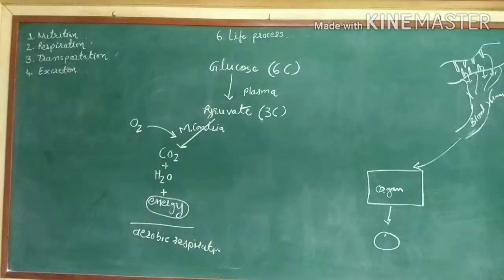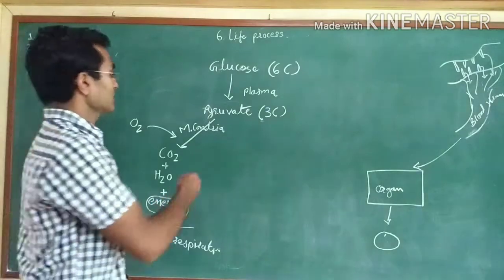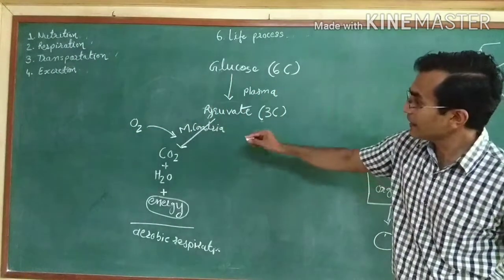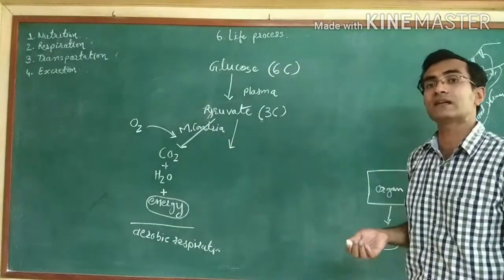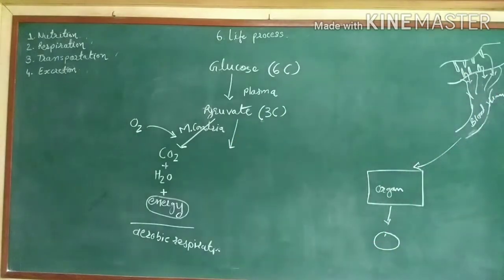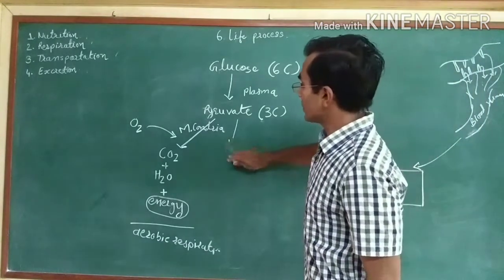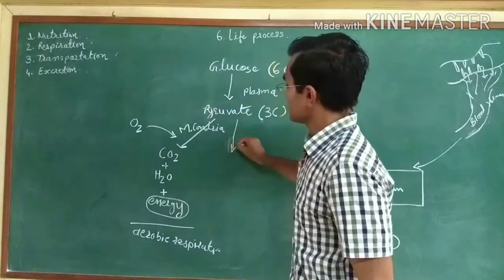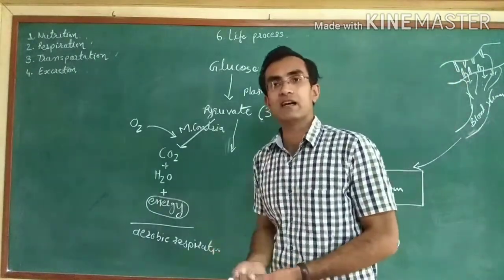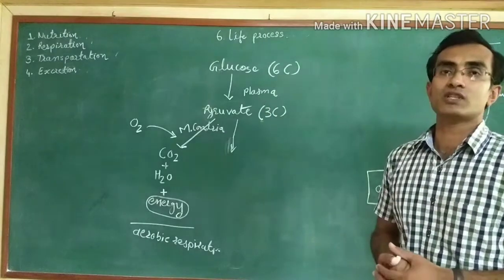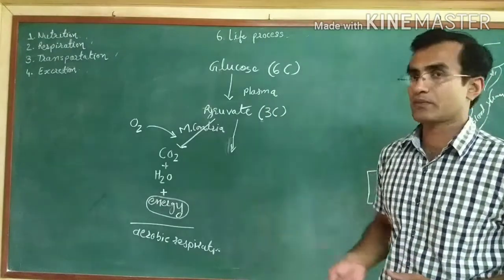Now, what was the second process that takes place in the anaerobic case? In some cases, they do not require oxygen. For example, in yeast cells and some anaerobic bacteria, oxygen is not required at all for the respiration process.